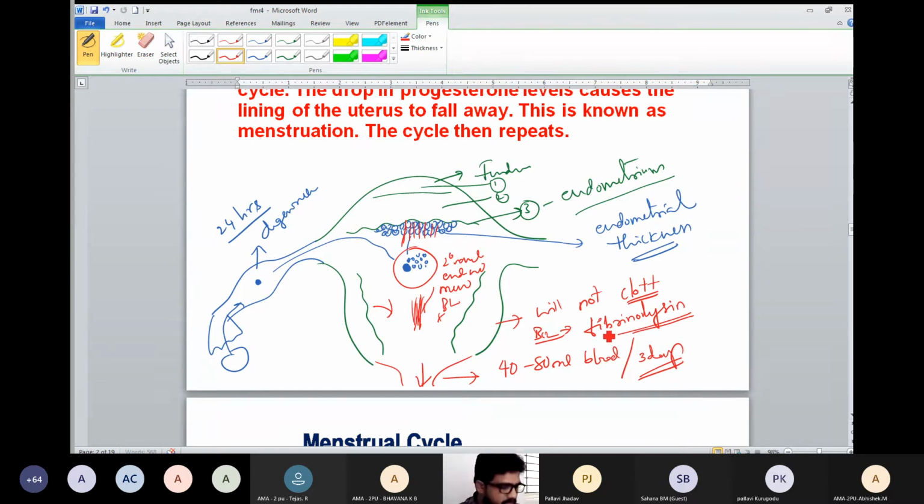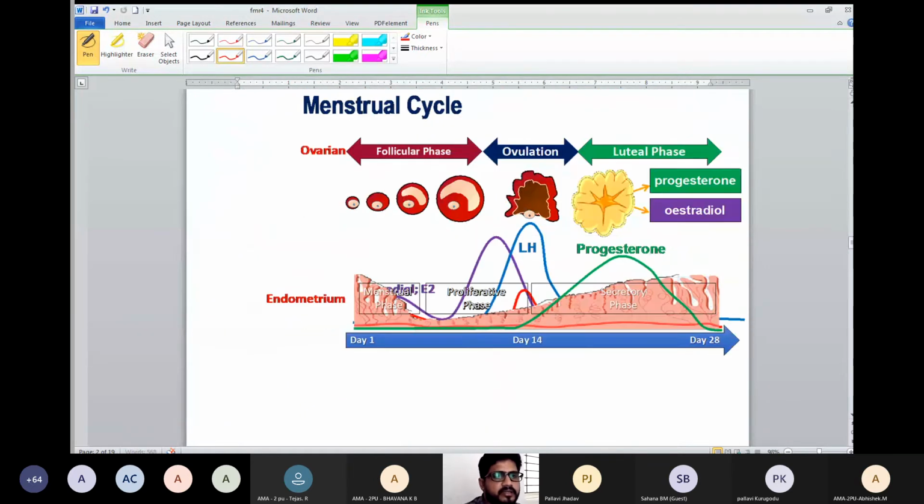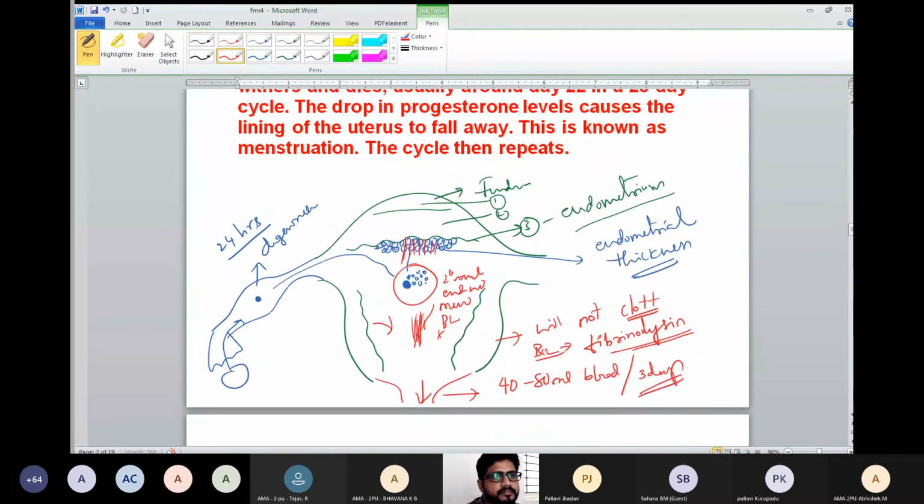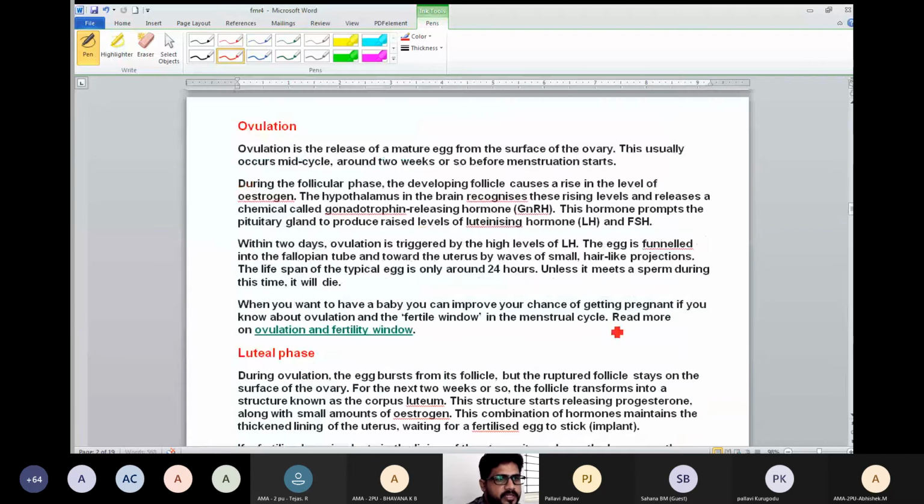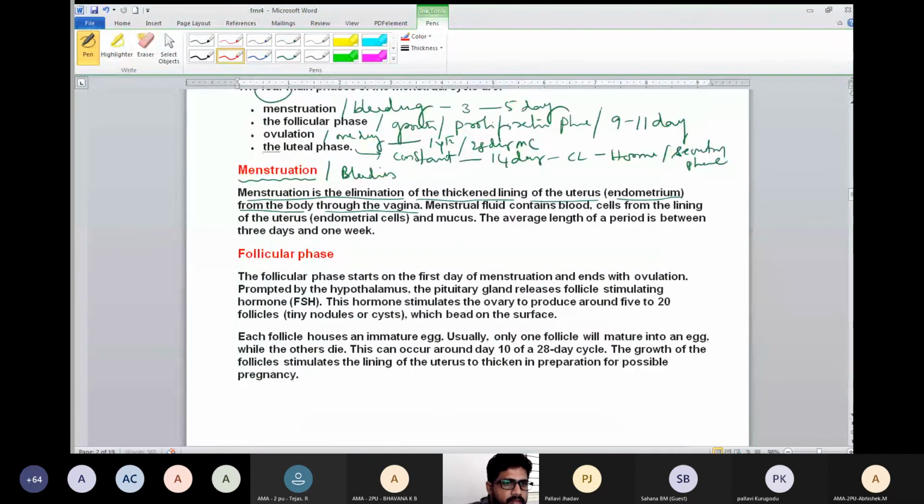So what is bleeding? I am telling you the definition here. Shedding of endometrium. When the endometrium sheds off, bleeding occurs. Why it sheds off, I will tell you.